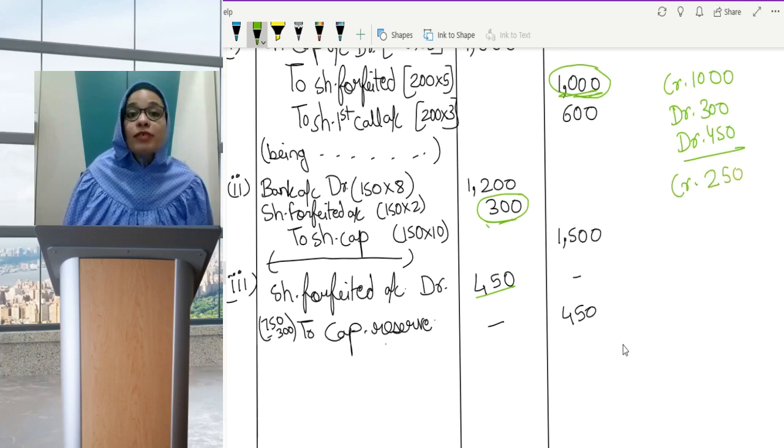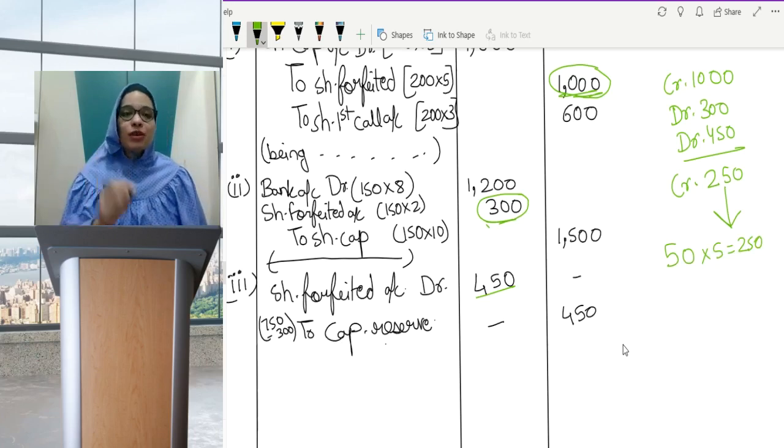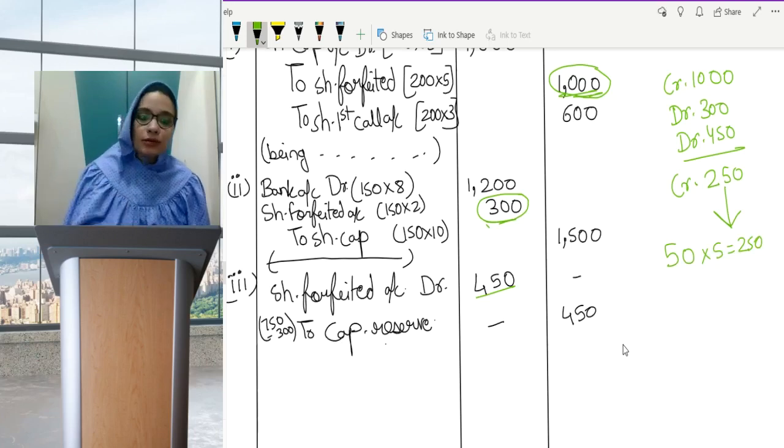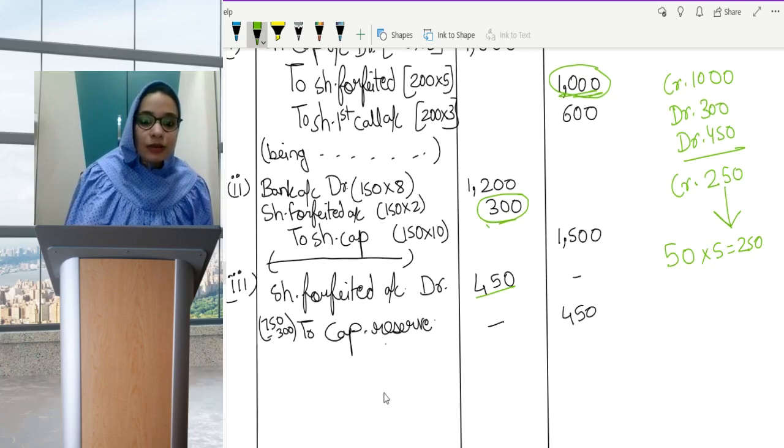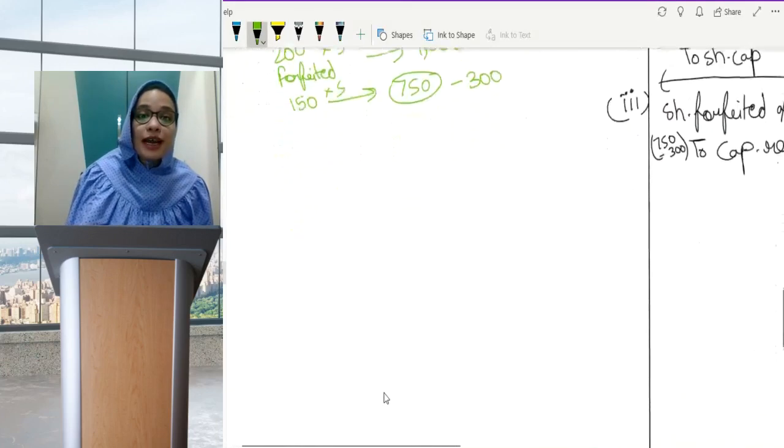And how has this 250 come? This 250 is the remaining 50 shares which are not yet reissued, and the forfeited amount per share is 5, which comes to 250. This is just for your checking, so that you can check whether you're making a mistake or not.